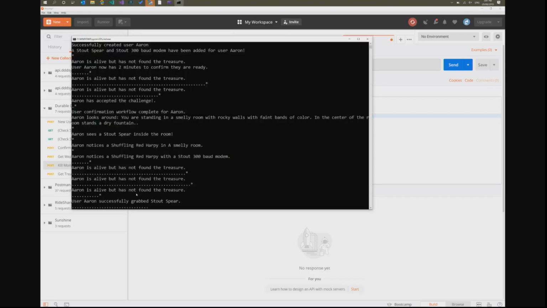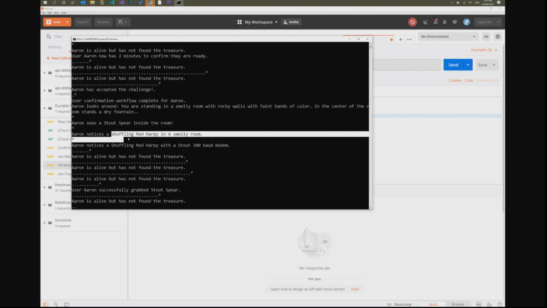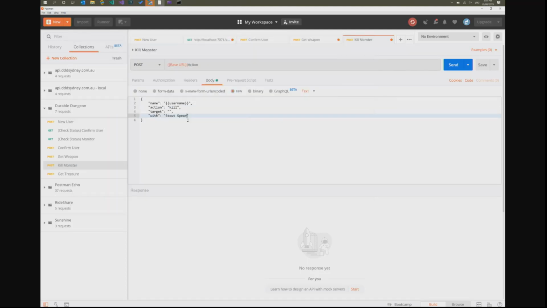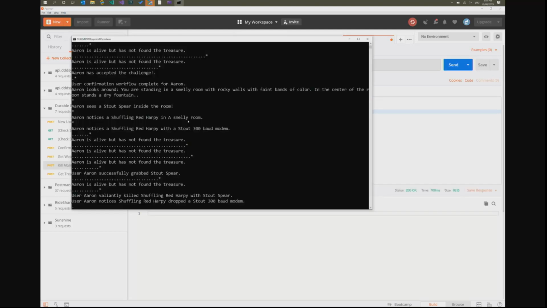Okay, so I need to specify the weapon that I'm going to use to attack our shuffling red harpy. Let's attack them. All right, I have valiantly killed the shuffling red harpy. Yeah, I'm valiant. Don't say anything. And I've noticed that it's dropped the 300 baud modem. Excellent, I can pick up my prize and go home a happy but very slow camper.